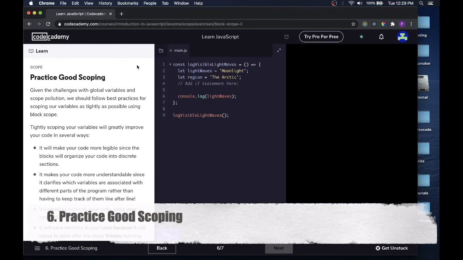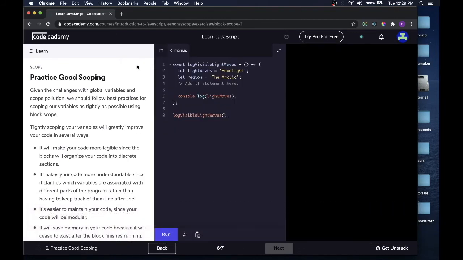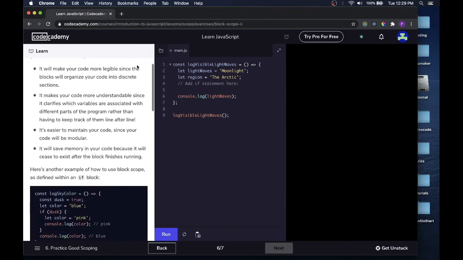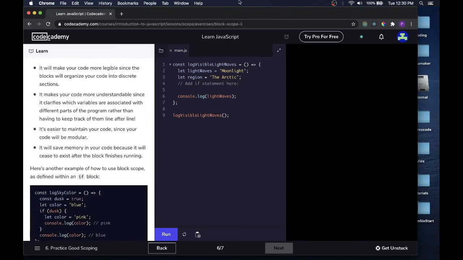Practice good scoping. Given the challenges with global variables and scope pollution, we should follow best practices for scoping our variables as tightly as possible using block scope. Tightly scoping your variables will greatly improve your code in several ways. It will make your code more legible since the blocks will organize your code into discrete sections.